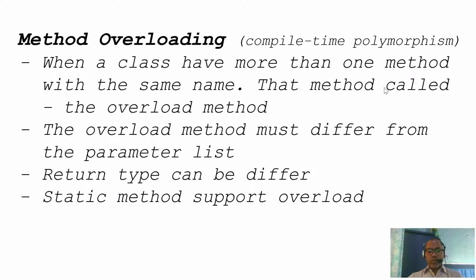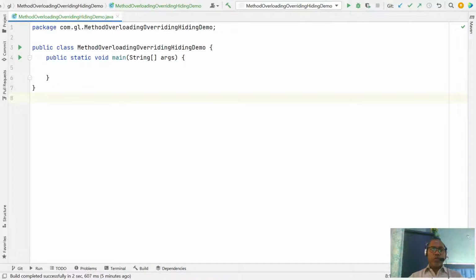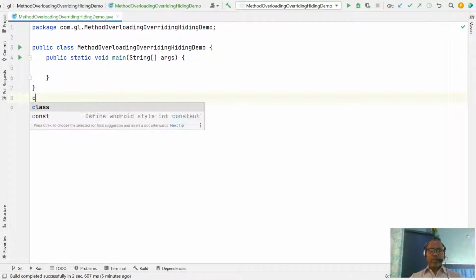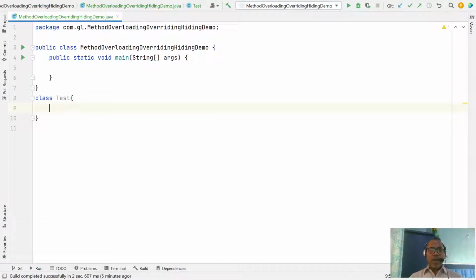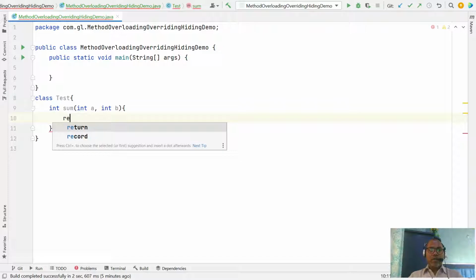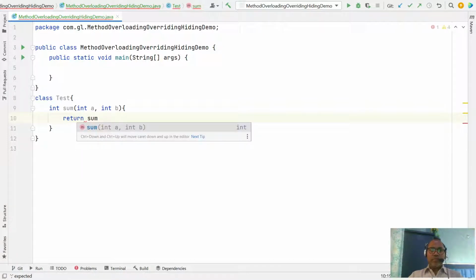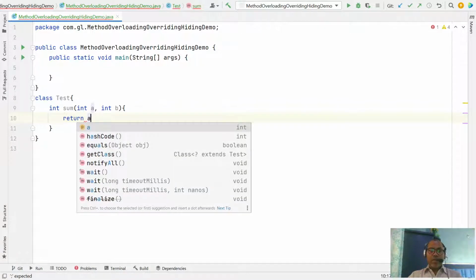So let's look at an example. Here let us write one class, let's say Test. We have defined a method returning int, sum. It takes two integer variables, int a and int b, and returns the sum, a plus b.